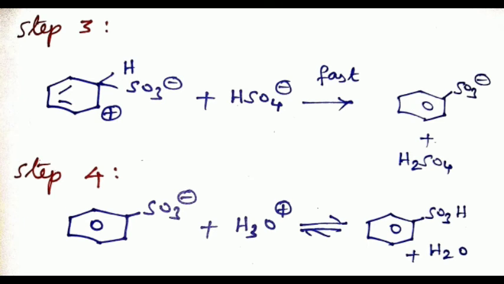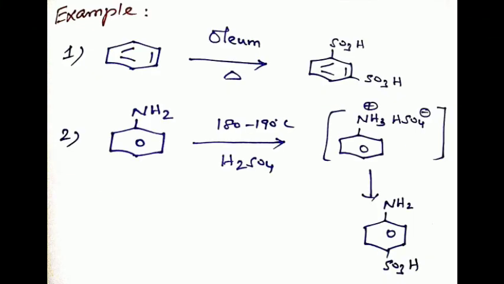Sulfonation is a reversible process, especially at a high temperature. This is a very important point. Now we discuss some more examples of sulfonation. First one is benzene reacting with oleum, that is SO3 in sulfuric acid, to form benzene meta-disulfonic acid.